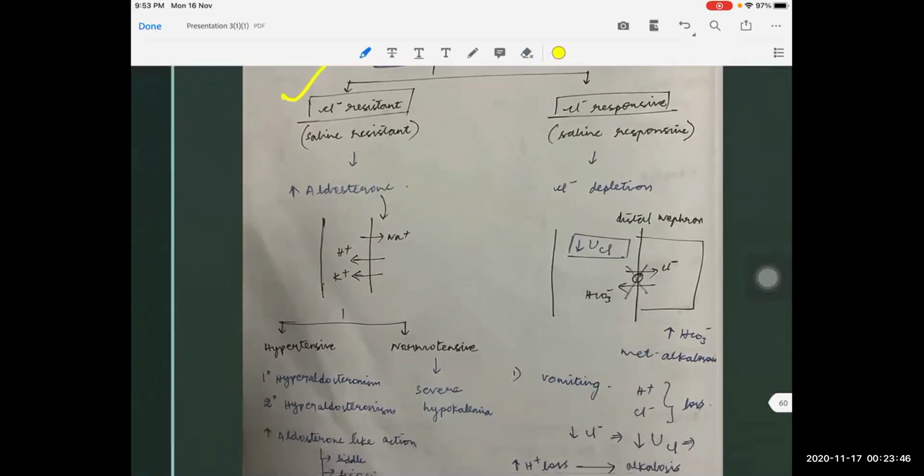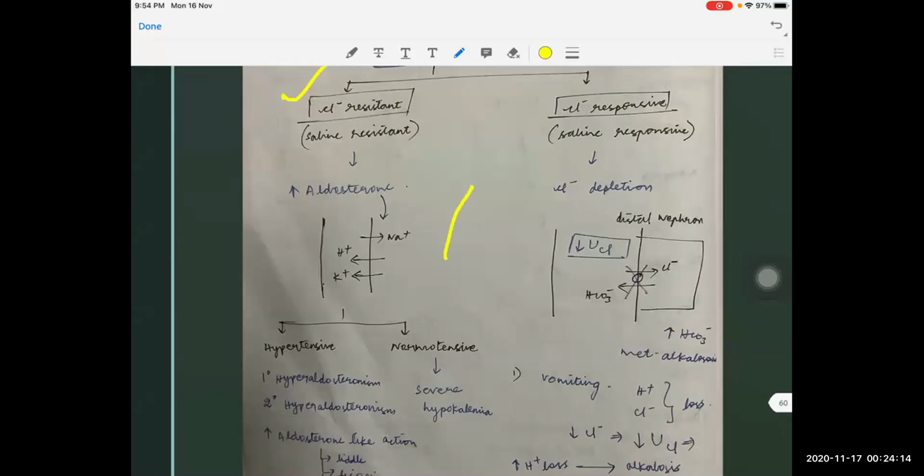It is also called saline resistant metabolic alkalosis. Here the pathology is increase in aldosterone. Whenever there is increased aldosterone, it will stimulate sodium reabsorption from the collecting duct, and because of the sodium reabsorption, it will also promote acid excretion as well as potassium excretion in the urine, so that because of acid excretion, the patient will have metabolic alkalosis and hypokalemia also.